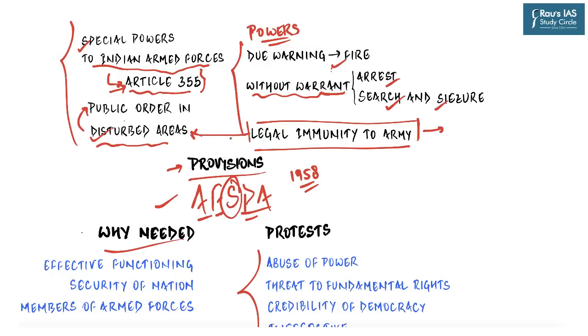So you can understand that AFSPA provides very wide and blanket powers to armed forces, and that is the reason it has always been hated by the people on which it has been levied. But according to the government of India, extraordinary situations demand extraordinary measures, and that is how AFSPA is justified. Of course, the application of AFSPA has led to restoring of order in various areas.